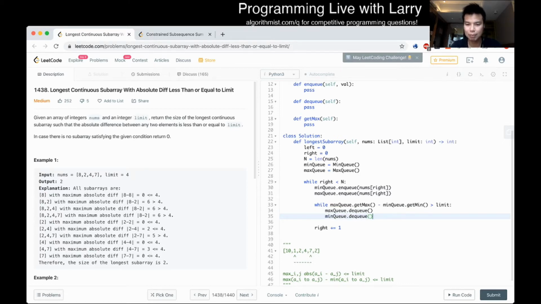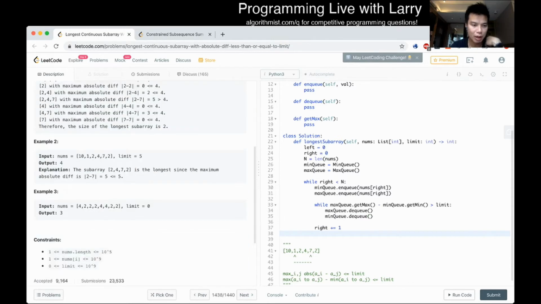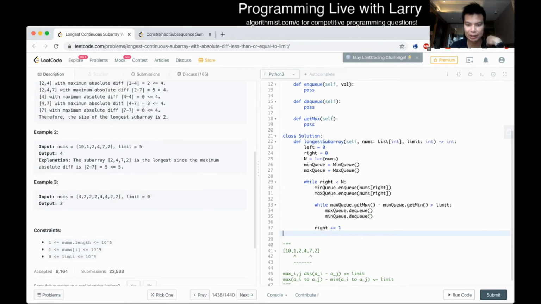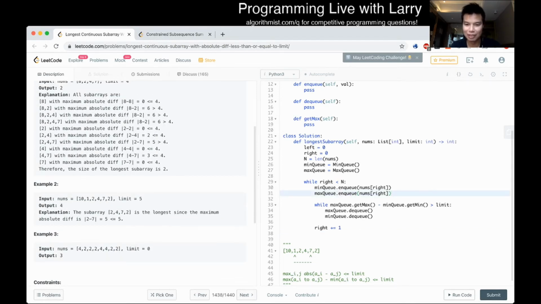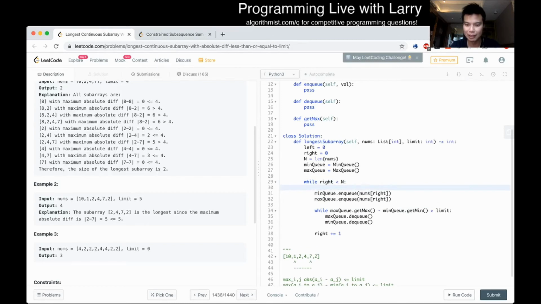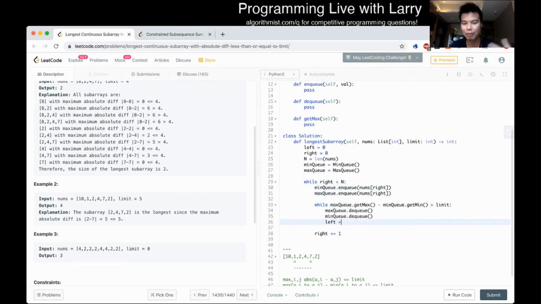Yeah, and that's pretty much it for the min max queue. Now we have to figure out the size, right? So this is where the left pointer is handy. In this case, we actually don't need to do this explicitly, because the abstract data type will do it for us. But you could imagine us doing it another way. Here we just move left to left plus 1, because we dequeue one element from the left, right?